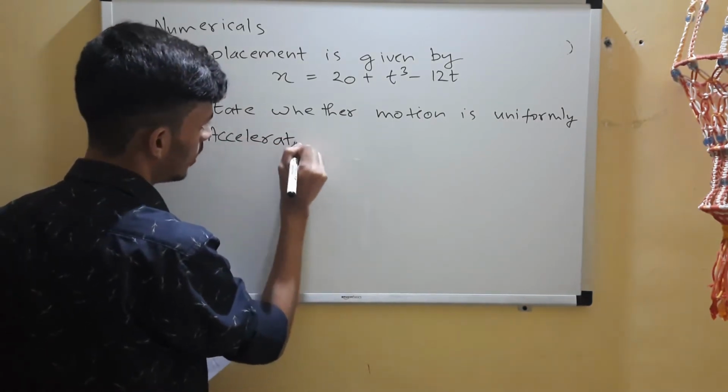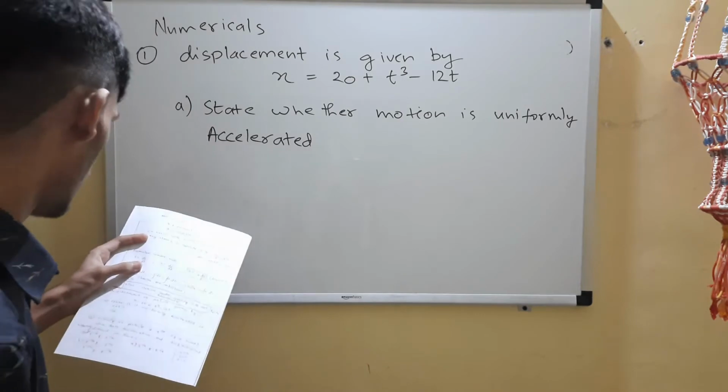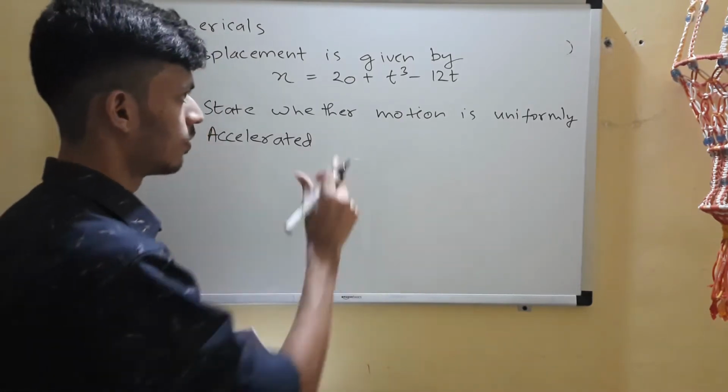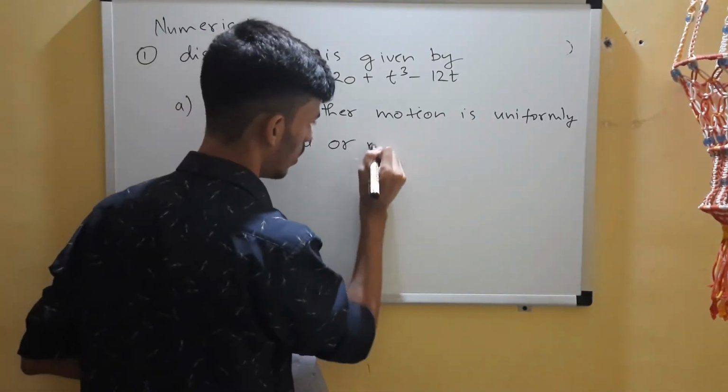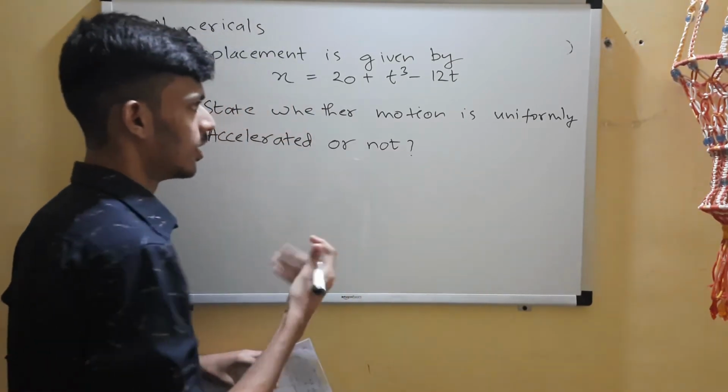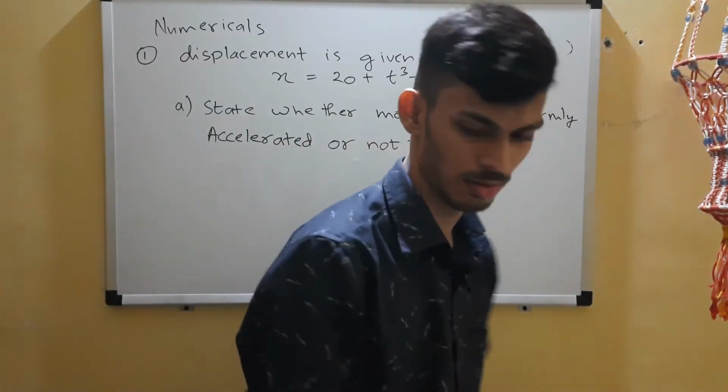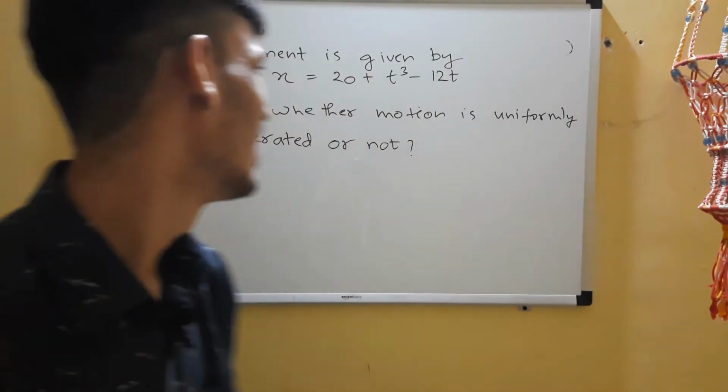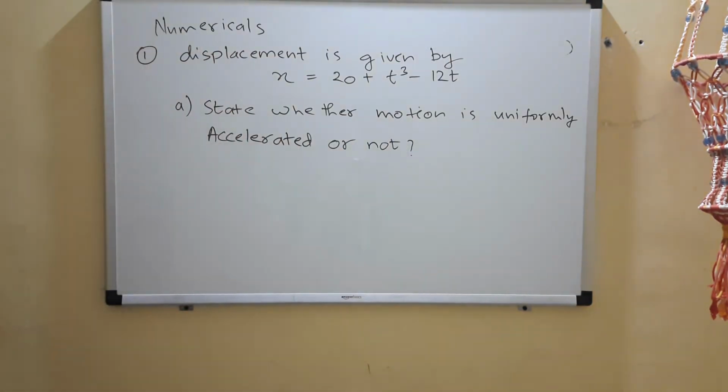You might have done it the moment I'm writing it. Accelerated motion, uniformly accelerated motion or not. So no options. Either it's a yes or a no. Okay, or don't know. So you can try that. It's a very easy question. Just let me check the time. 18 minutes. Okay, so far so good.